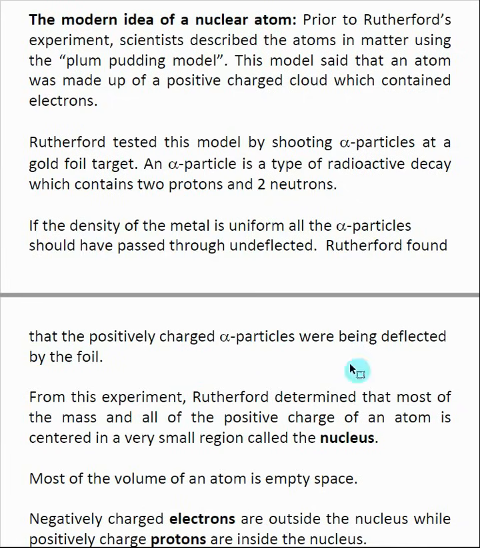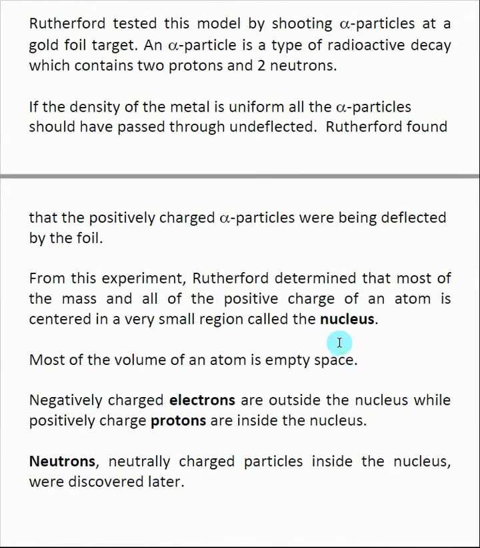And this goes back to the idea of scientific theory. So they had this model that they were using, and Rutherford did an experiment that showed that that model wasn't true. And what scientists do at that point, they say they have to come up with a new model. So they needed to come up with a new model that explains Rutherford's experiment. And what this produced was the idea of the nuclear atom.